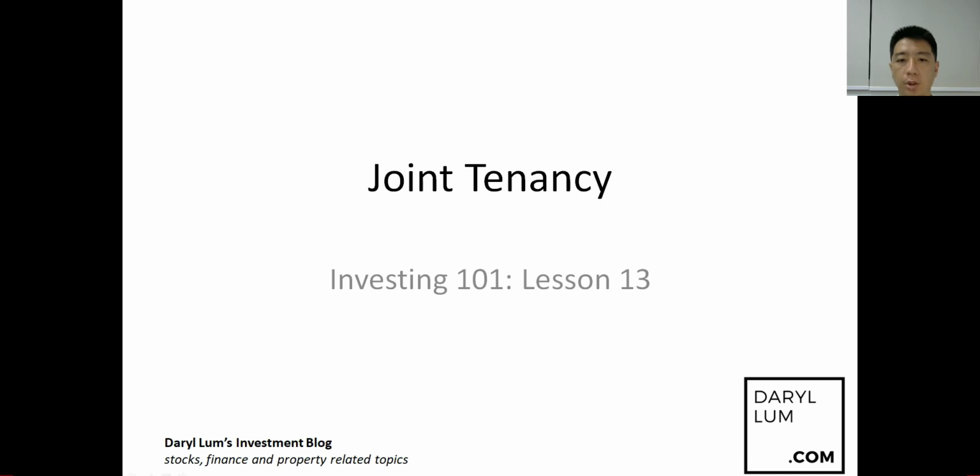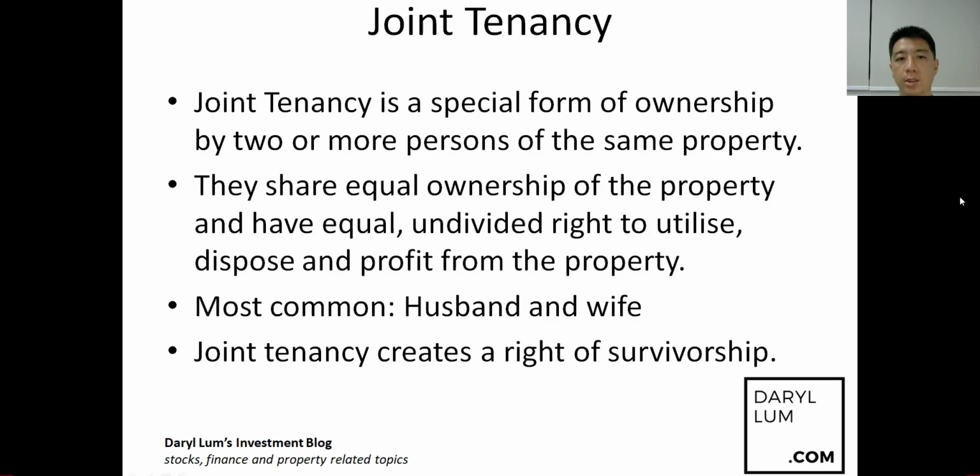Today we're going to talk about joint tenancy. Okay, so what is joint tenancy? Joint tenancy is a special form of ownership by two or more persons of the same property. They share equal ownership of the property and have equal undivided right to utilize, dispose and profit from the property.